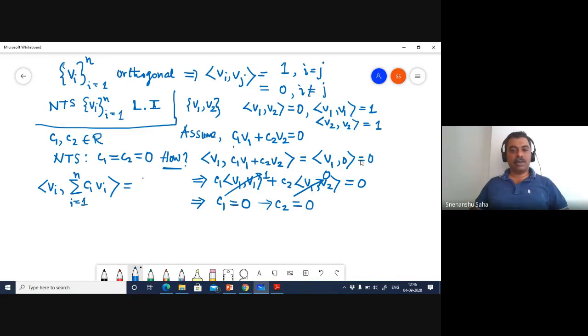And on the right, you have vi comma 0. Then you can scale this up and show that there is one coefficient which is 0, go back and do this again. You can just change this accordingly. Okay, so this is out of the way.